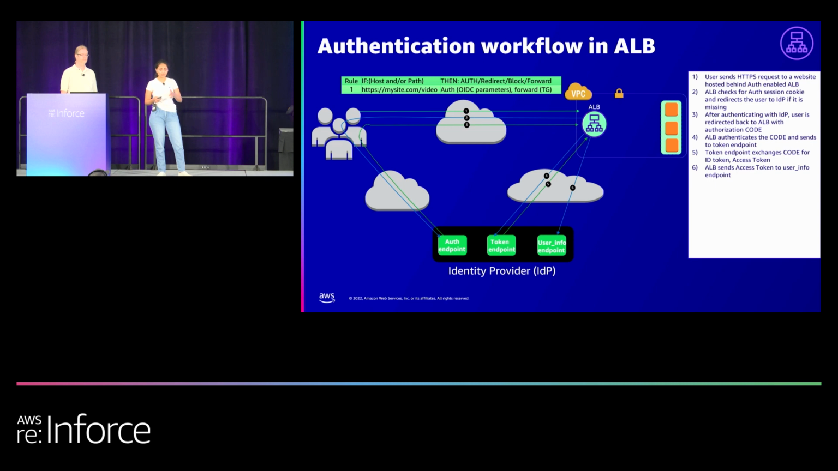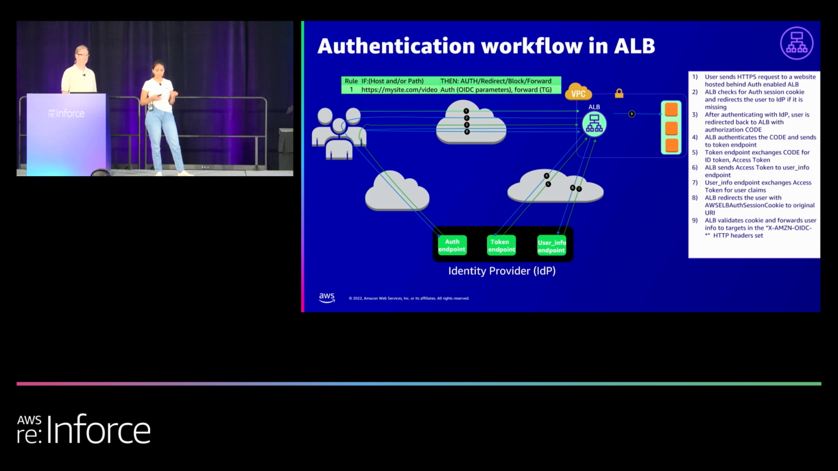Then ALB sends the access token to the user info endpoint. Next, the user info endpoint exchanges the access token for user claims. ALB would redirect the user with the AWS ELB auth session cookie to the original URI. Next, ALB validates cookies and forwards user info to the targets in the Amazon header. The header is written out here. And second last, the target sends the response back to the ALB. And finally, ALB sends the final response to the user. So this is how the entire auth workflow would work in an application load balancer.